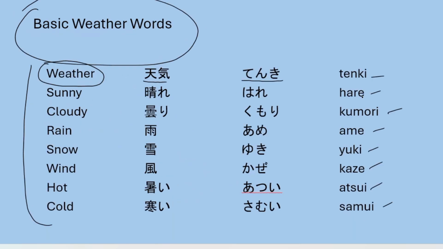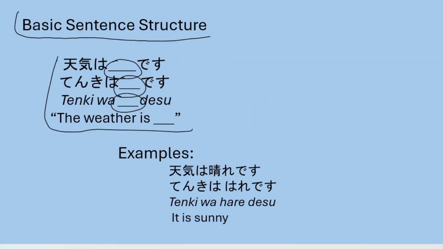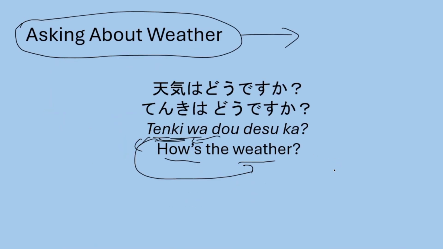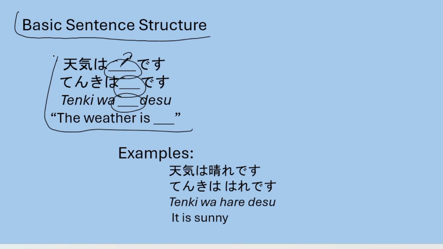If I want to say that today's weather is cloudy, rainy or snowy, I add those words here, and I will get the related sentence according to my need. So it is sunny, tenki wa hare desu. If someone asks me tenki wa do desu ka, I can answer by using this formula. Tenki wa hare desu, tenki wa ame desu. So it is sunny, it is rainy. I can reply accordingly.